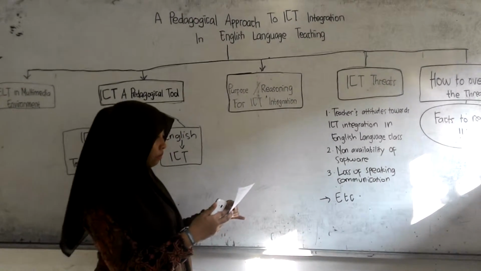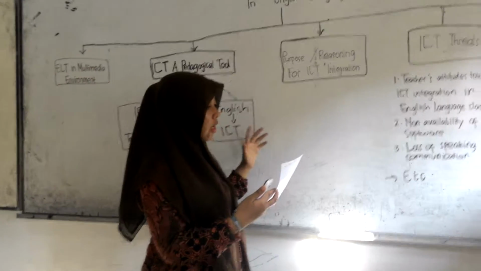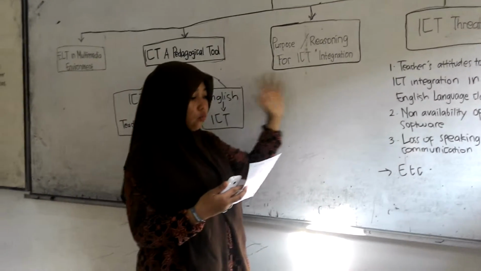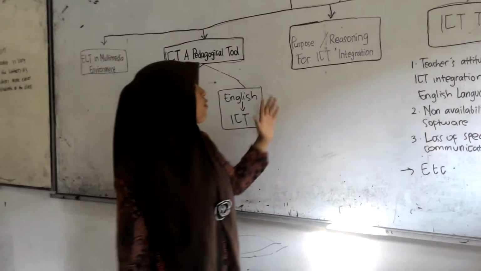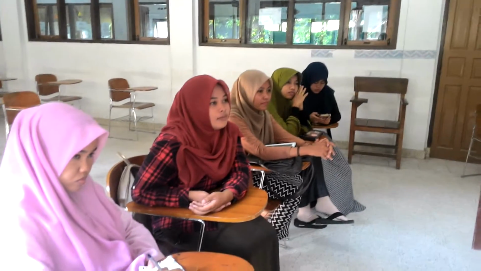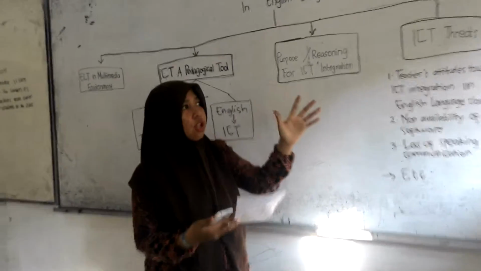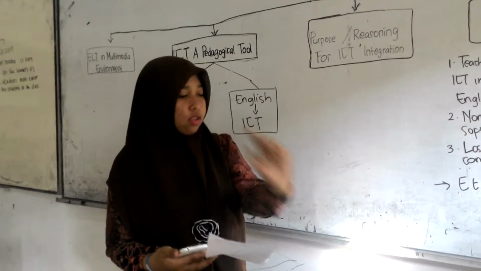And then the second reasoning is to promote and know about students' communication. If we use ICT integration in our classroom, our students will be communicative in the classroom, and we will know about their communicative skill.